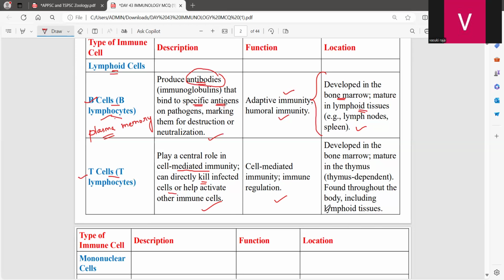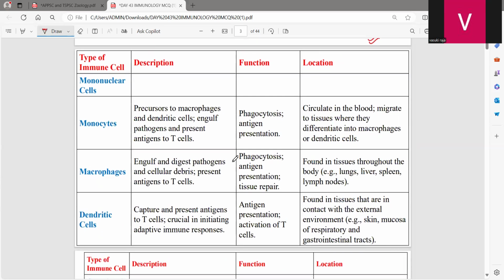Where are T cells developed? T cells are developed in the bone marrow and mature in the thymus. Thymus means thymus dependent. They are found throughout the body, including the lymphoid tissue. So this is the important thing when it comes to the lymphoid cells. These are the two types of cells. Does anybody have any doubts regarding lymphoid cells? If you have any doubts, you can ask me side by side.